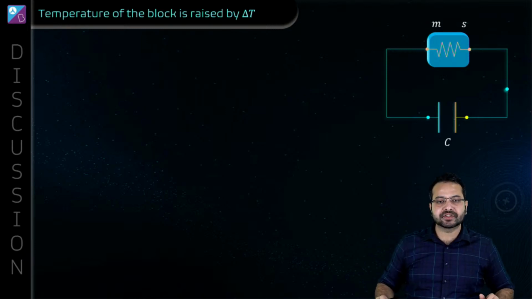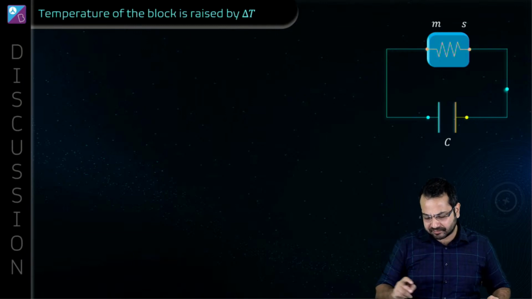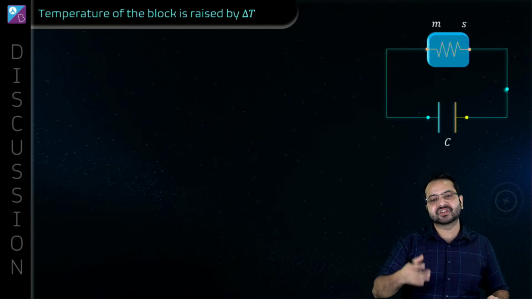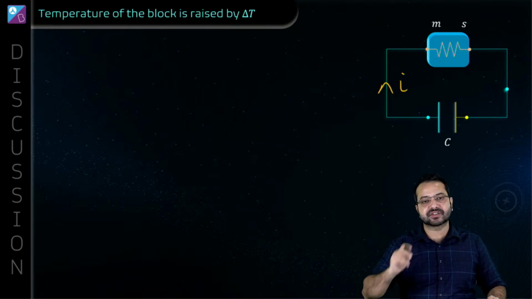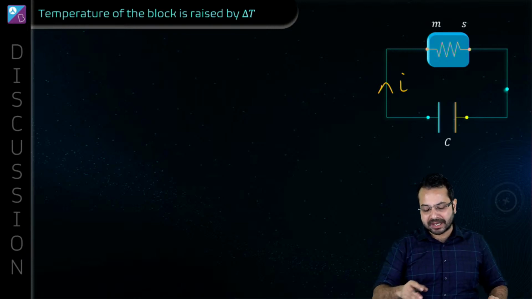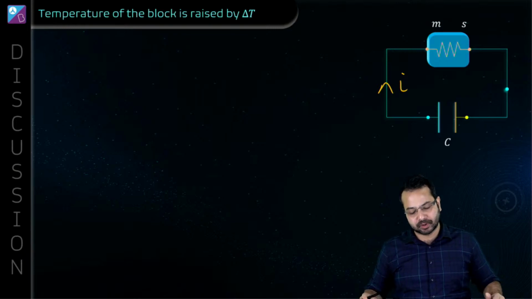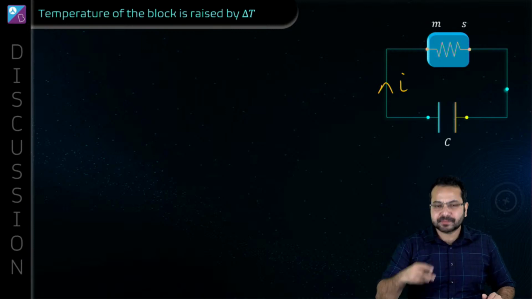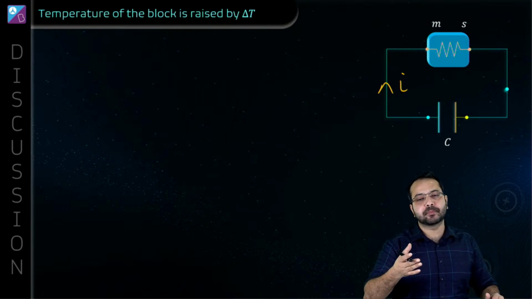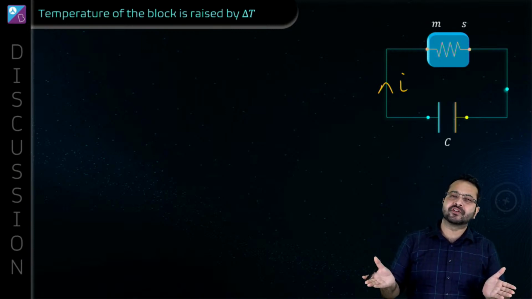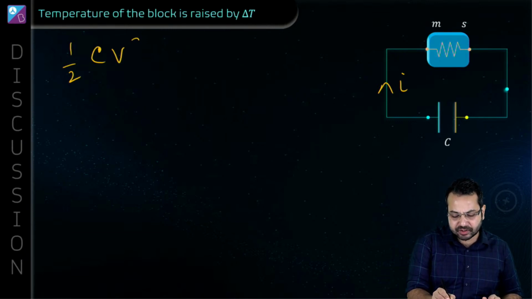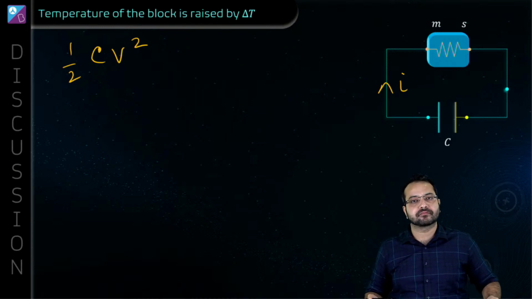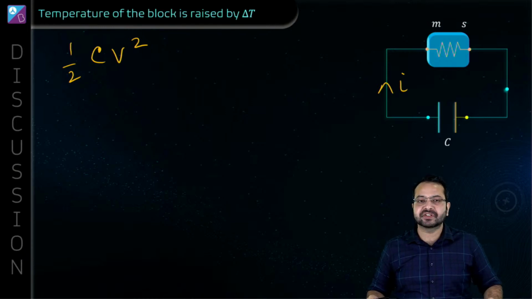Okay, so what is the concept involved here? Very simple. The capacitor is going to get discharged. Now if the capacitor is going to get discharged, the current is going to flow through this resistor. The resistor is going to get heated up, and that is going to increase the temperature of the block. That's all. Okay, so how much heat is going to be produced? Obviously conservation of energy has to take place. Now what is the energy of the capacitor? The potential energy of the capacitor is half CV square. Is that correct?